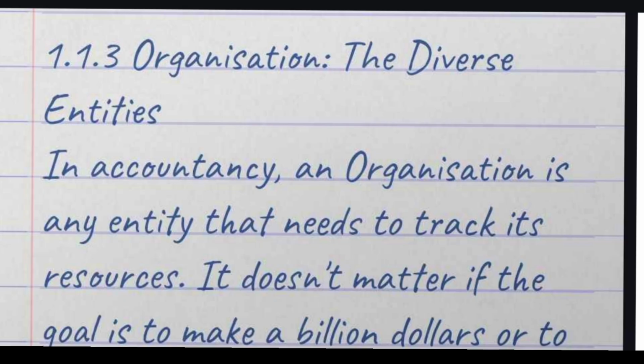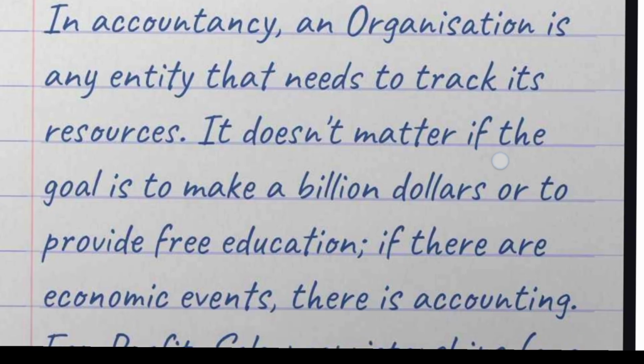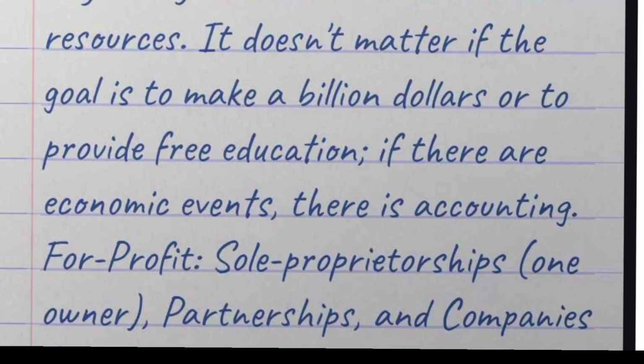First, organization. Organization means a group of people working together for a common goal. For example, to make a profit. It can be a profit motive or a service motive. Here they have given that it doesn't matter if the goal is to make $1 billion or to provide free education, whatever it may be. But there is an economic event, so we need accounting.